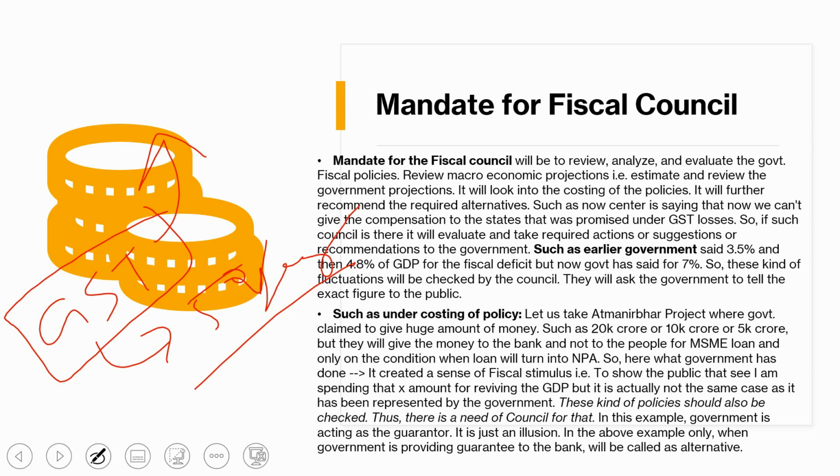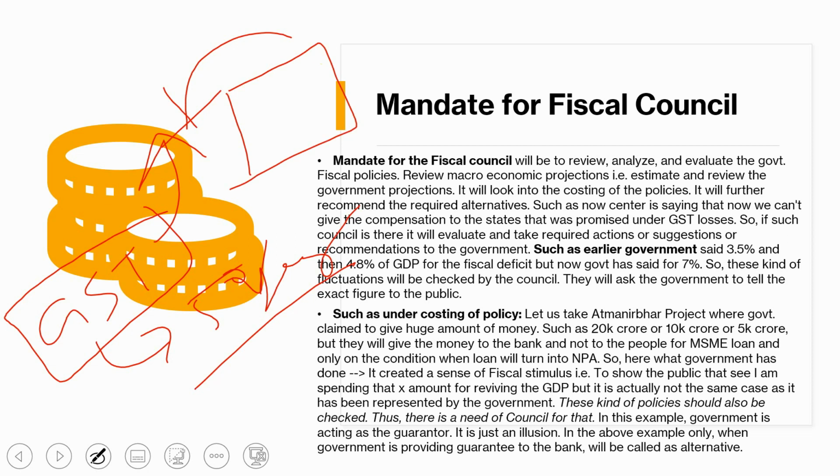If you lost because of the introduction of GST, because it is a new policy, compensation would be provided by the government. There were two aspects, there was cess also, there was compensation also. Just take the compensation part. The compensation will be provided by the government to the states to fulfill that loss.